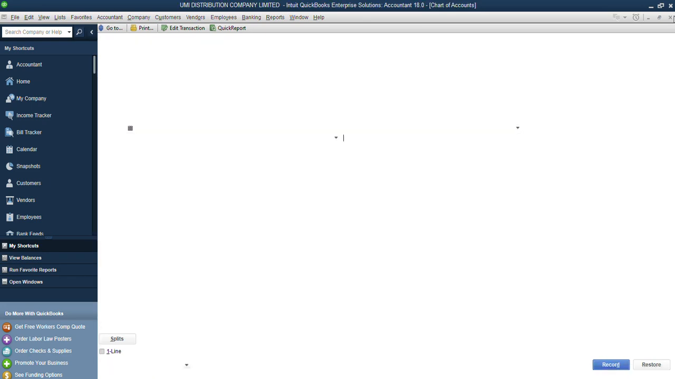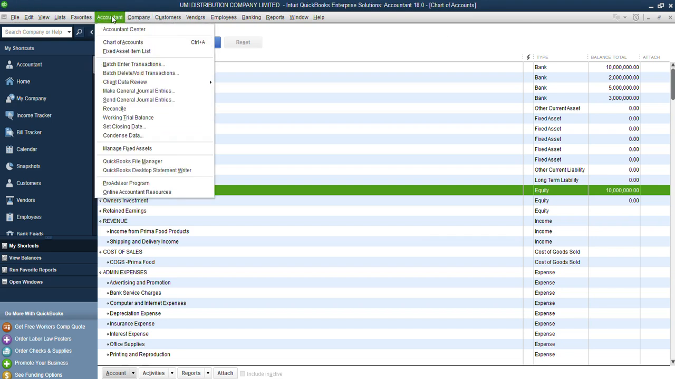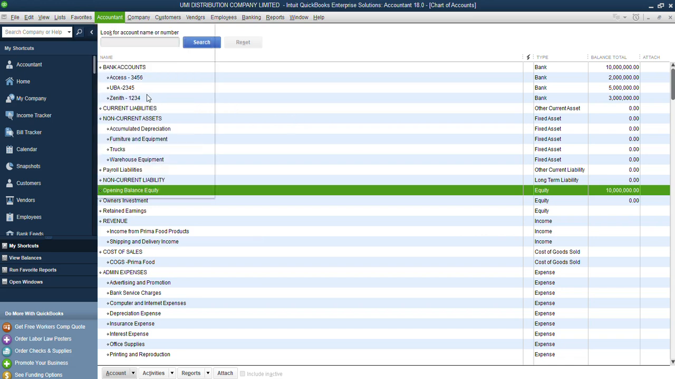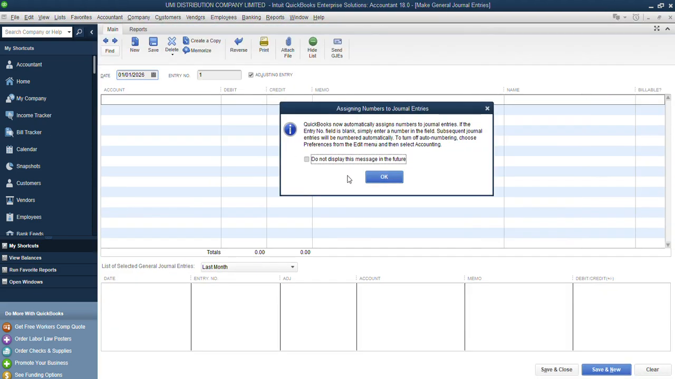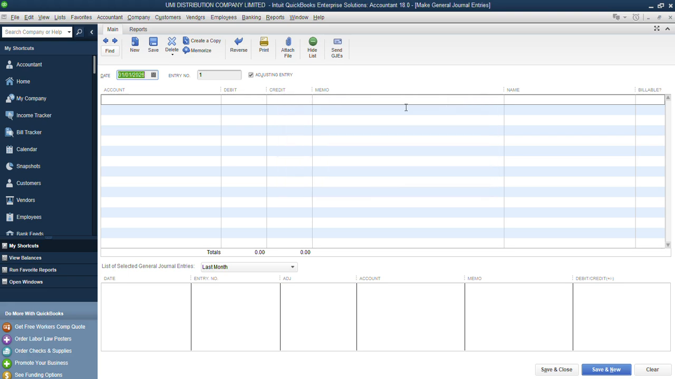All right, so let's just go here. Let's go to accountant, then make general journal entries. So this value I am seeing here, I will move it to the owner's investment, right? You always see this message whenever you're opening the section. But if you don't want to see it again, you can click do not display this message again. So let's go ahead.